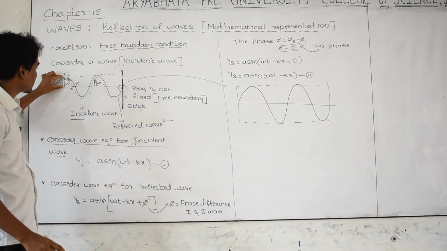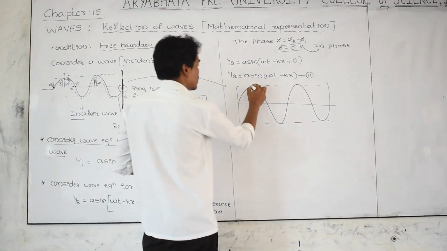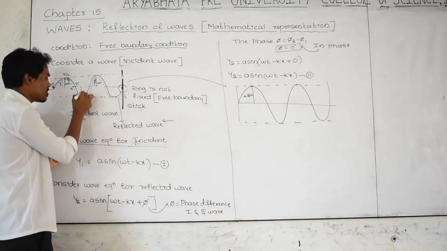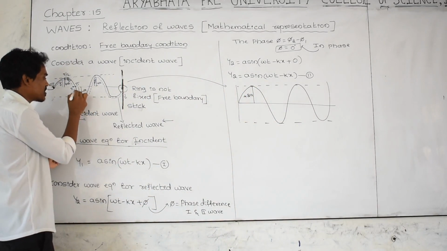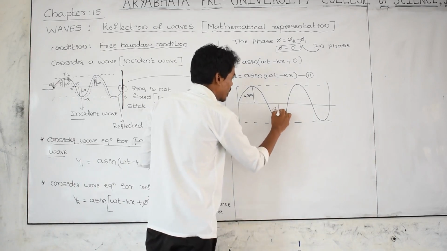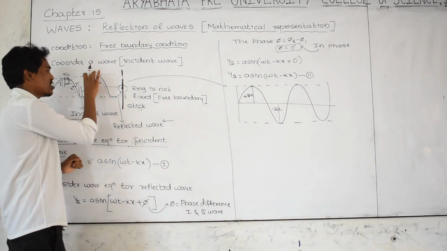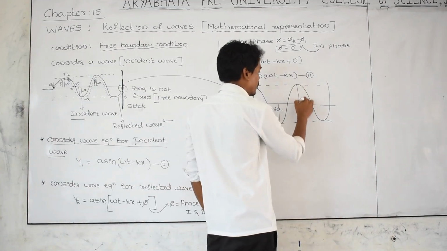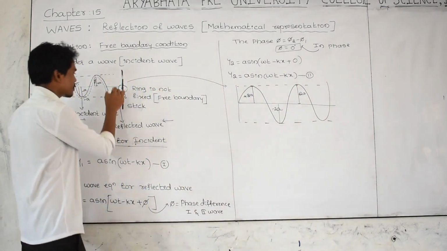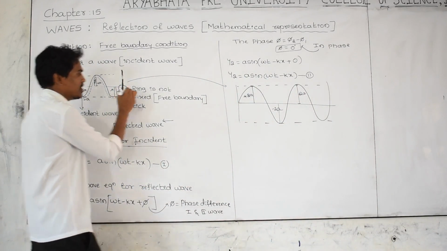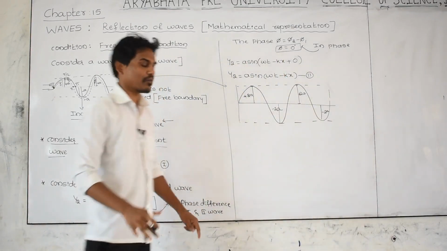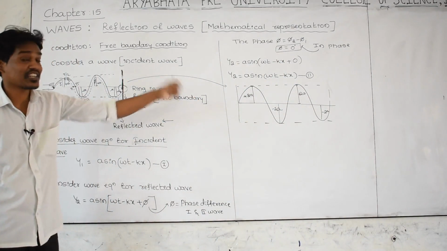Plus a per incident, plus a per reflected, then you are getting this is plus 2a. Here minus a per incident, minus a per reflected also, minus a minus a, minus 2a, plus a that is plus 2a, and here minus a and minus a, we are getting this is minus 2a. Means wave becomes double. This is a resultant wave. This wave we are going to call as resultant wave.